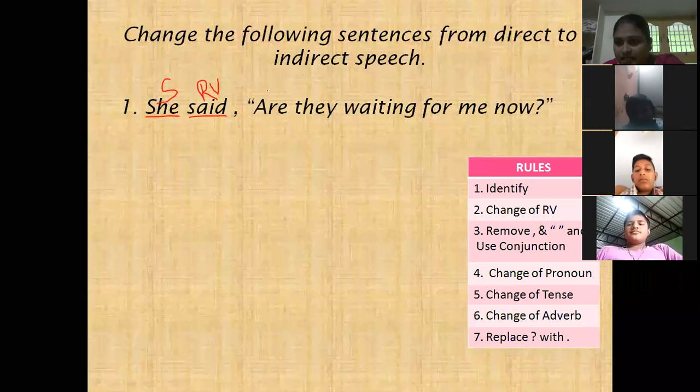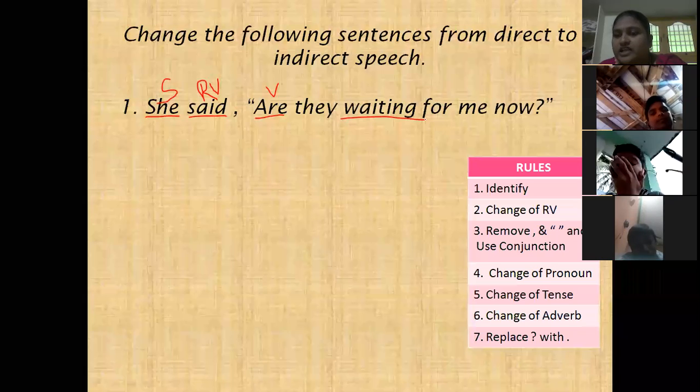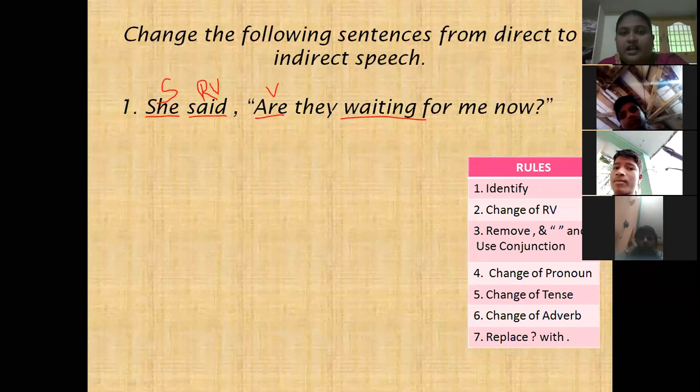Here the sentence starts with a verb. So here the verb is in another tense. Which tense is it? Present continuous tense. If present tense is given, it changes to past tense. Present continuous tense is given, so it changes to past continuous tense.